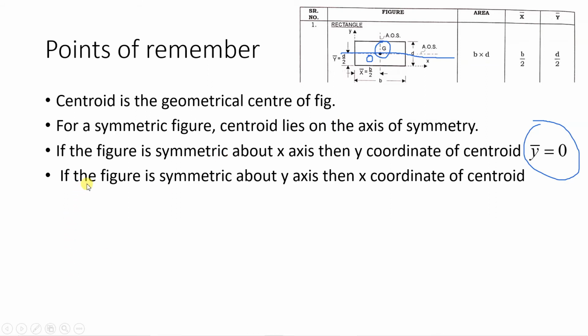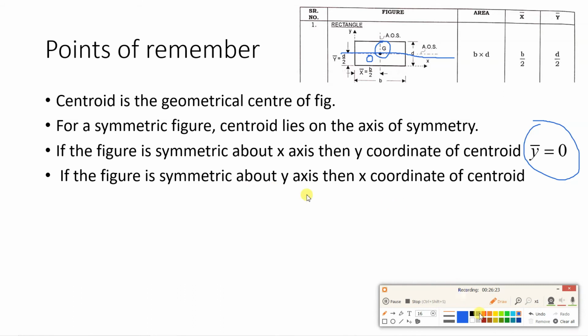Then second, if the figure is symmetric about y-axis, suppose this is the y-axis, and the origin is shown over here, this is y and this is x. If origin is also at this G point, then what will happen?